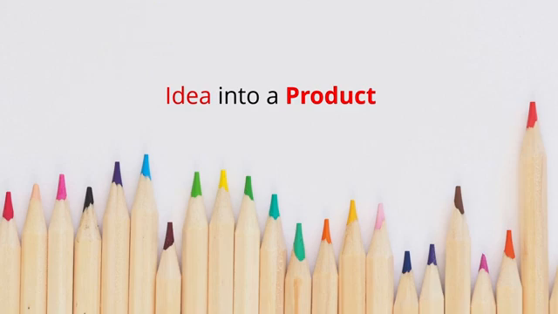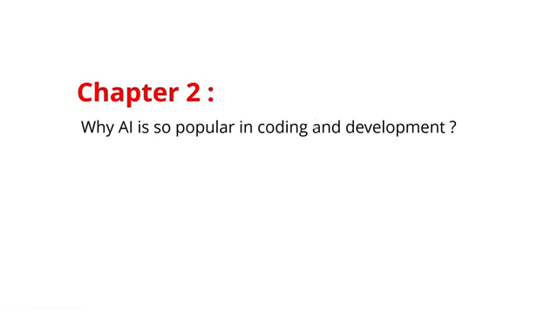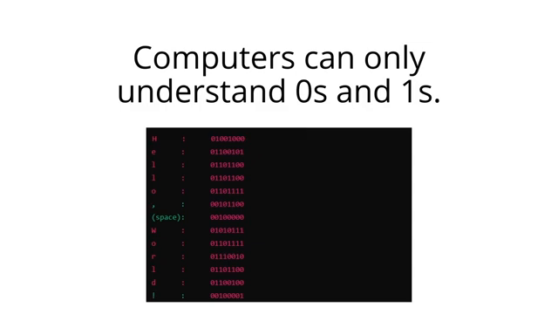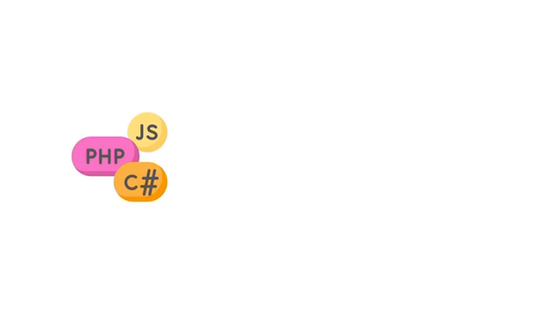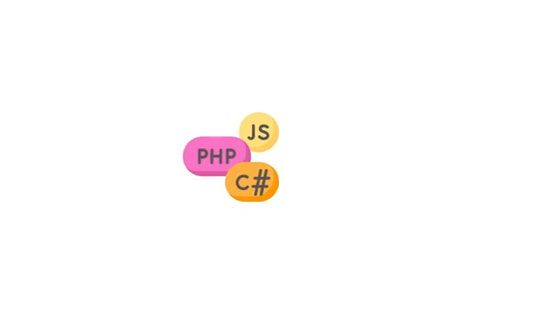Now let's come to chapter 2. Why do we need AI in development, or why is AI so popular in coding as well as in development? So we know computers can only understand binary language. Binaries are just series of zeros and ones that a computer can understand. And this is the only language that the computer can understand, and we can communicate with computers. So humans came up with programming languages like JavaScript, PHP, C++, C#, etc. as the code, but the code is still later translated as binary.